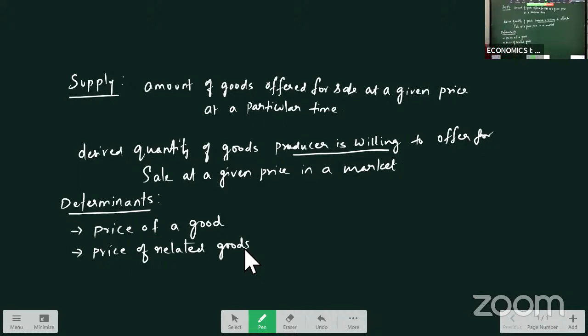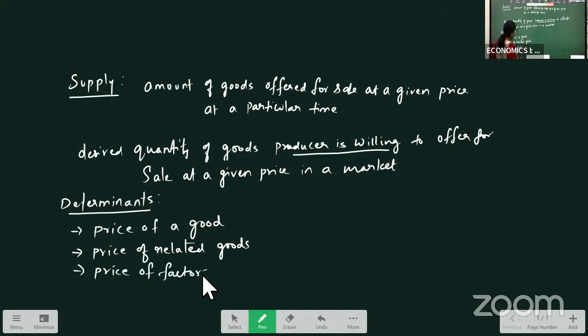If the price of a substitute increases, the producer may try to produce the substitute good. Why? Because if the price of a substitute good is increasing, demand for the other substitute good increases. So he will supply that good more in order to get more profits. That way, price of related goods also affects the supply of the commodity.